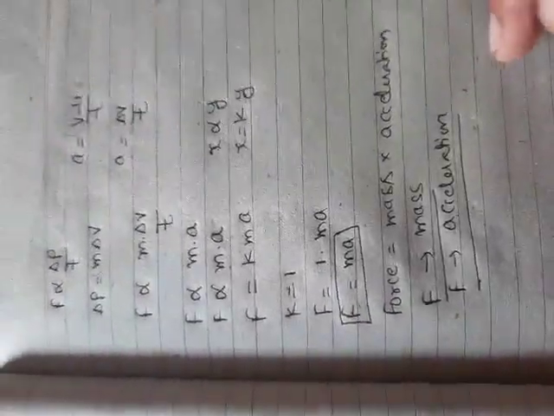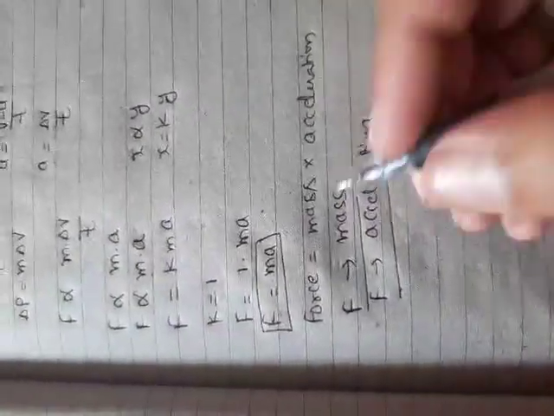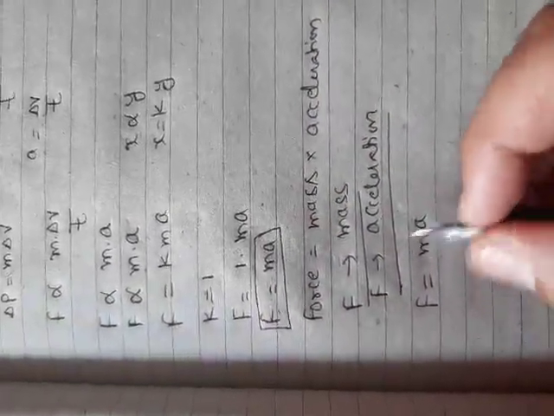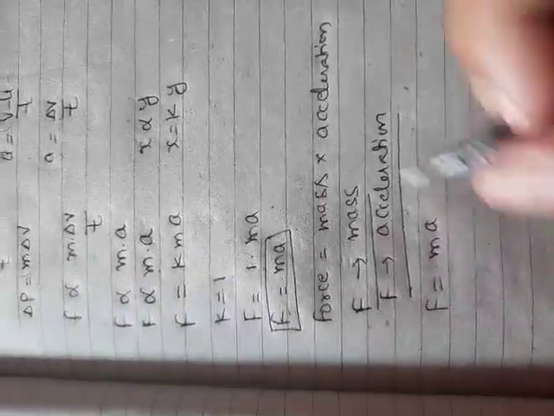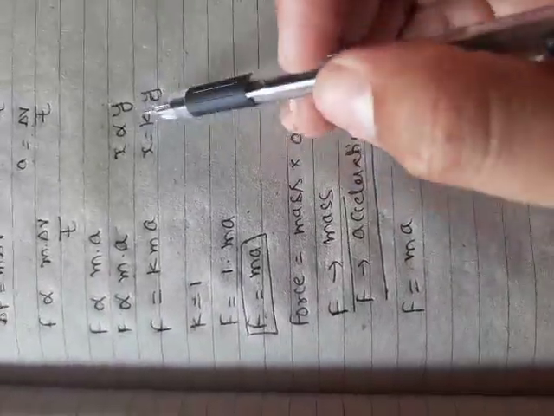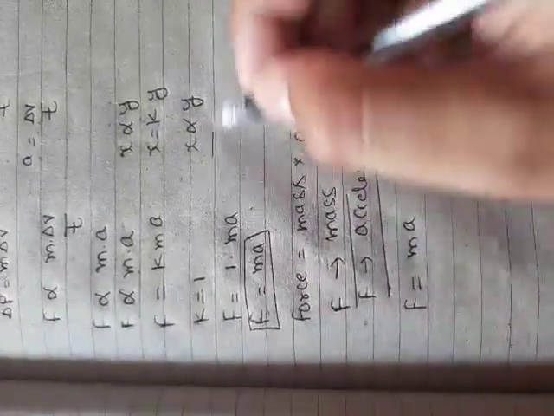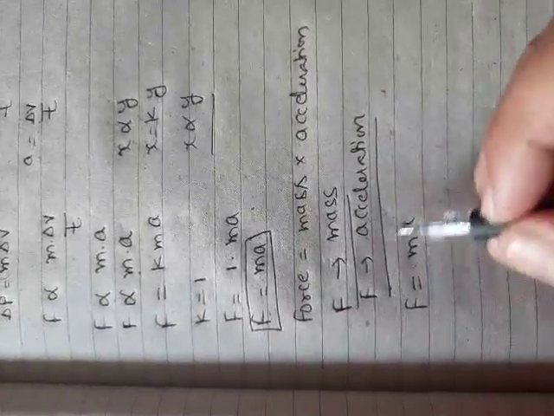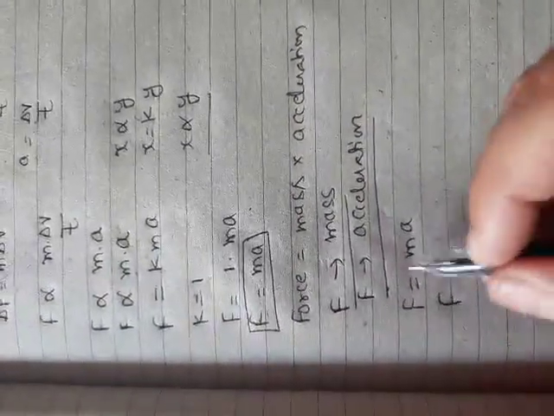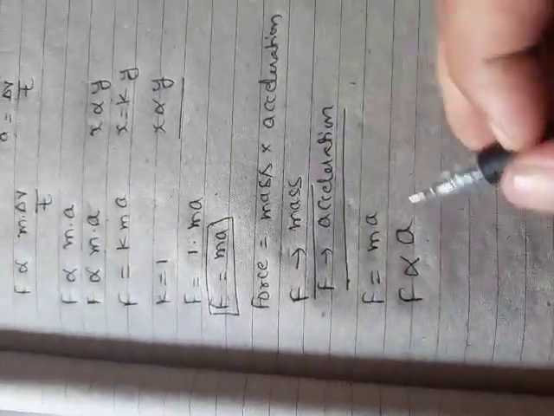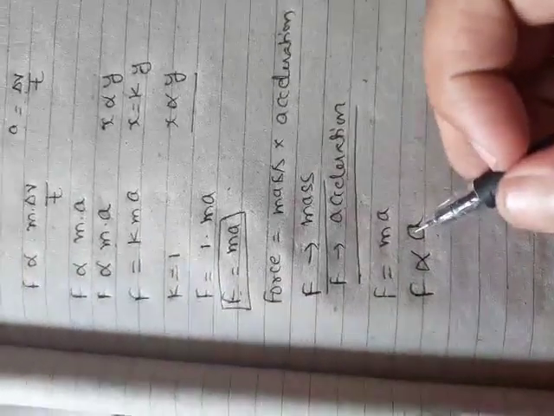I am taking one example related to it. If mass is constant, we can say F is equal to ma. I told you that when you remove proportionality, a constant will come, and when you remove the constant, proportionality will come again. So if mass is constant, we get force directly proportional to acceleration. More acceleration means more force, less acceleration means less force.